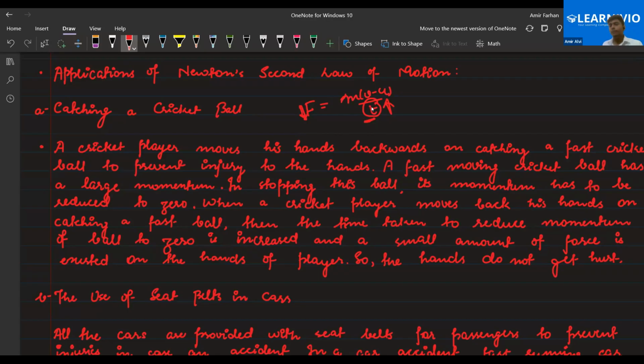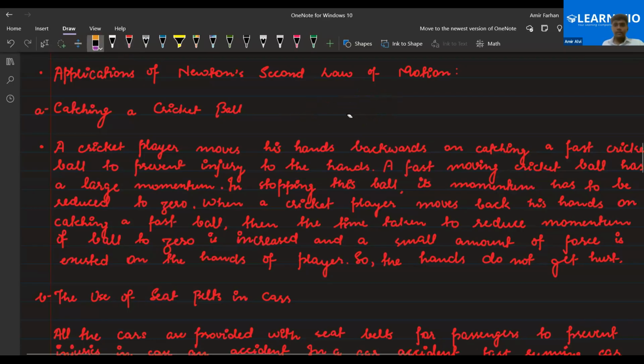If you do not do this, your hand will get hurt when you catch a very high speed moving object, because you take less time to stop that body. So it's better to take the hand backward to increase the time of change of momentum, which leads to less force hurting the hands.